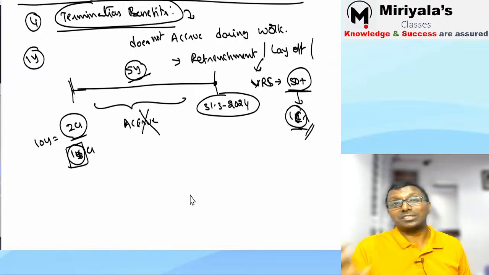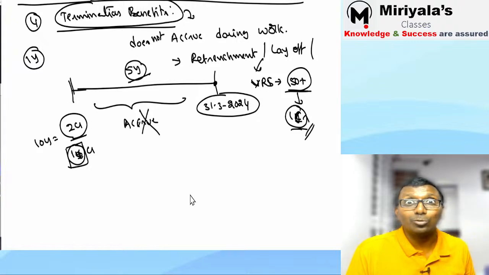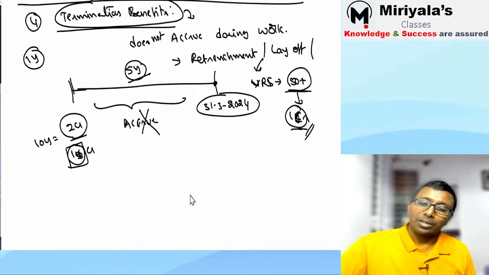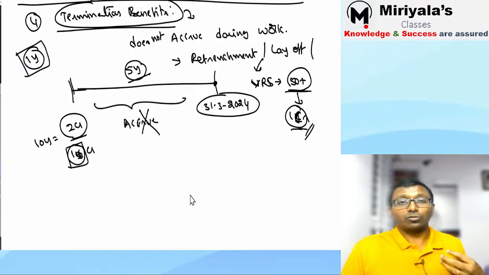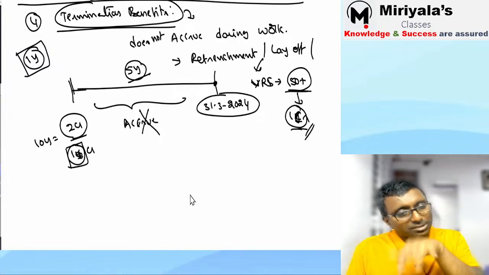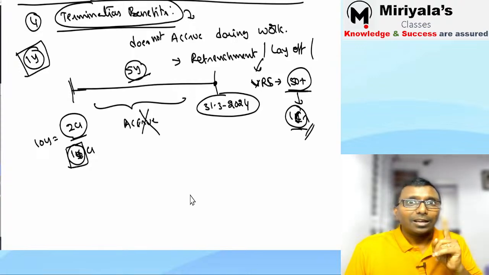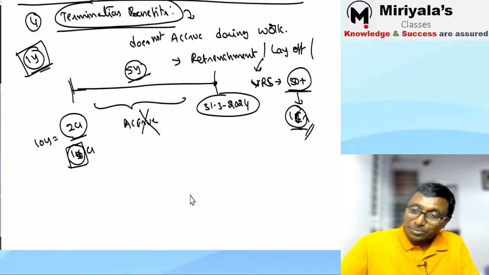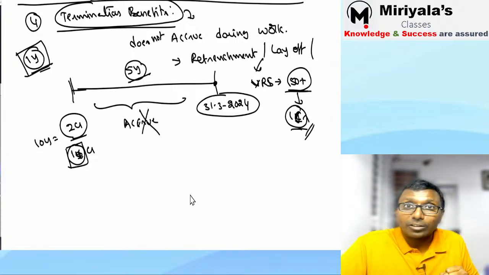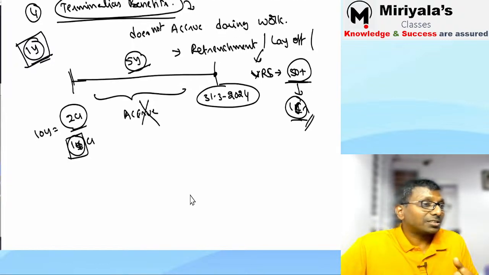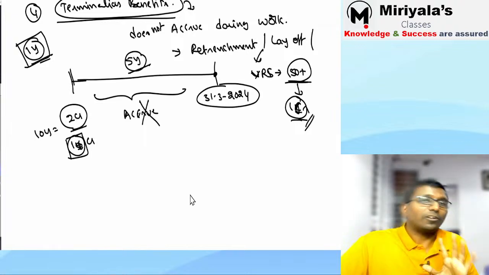Everybody is throwing people out, nobody is taking, new jobs are not coming in the market. He will face a problem. He worked for so many years, so I am kind enough. 1 year salary freely I'll give. Leave after 2 months. The 2 months salary will come plus 1 year salary also will come. Are you getting my point? So under retrenchment also I'm giving you 1 year salary free of cost. How to account for this? This is called termination benefit. Termination benefit arises under the VRS scheme, under the layoff also, if the company is liable to pay you.